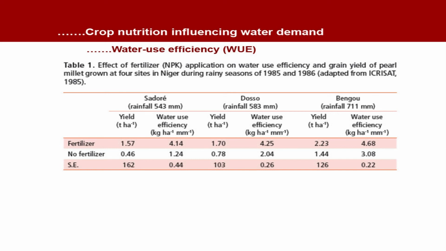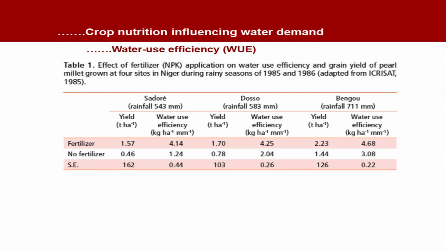So there are 3 different locations, and at these locations the rainfall is different. At the first location it is 543 millimeter, at another it is 583 millimeter, at the third location it is 711 millimeter. It means it is increasing from one location to another. Now see the yields, which were obtained under 2 conditions: in one, fertilizer was applied, in the other there was no fertilizer, it was a control.